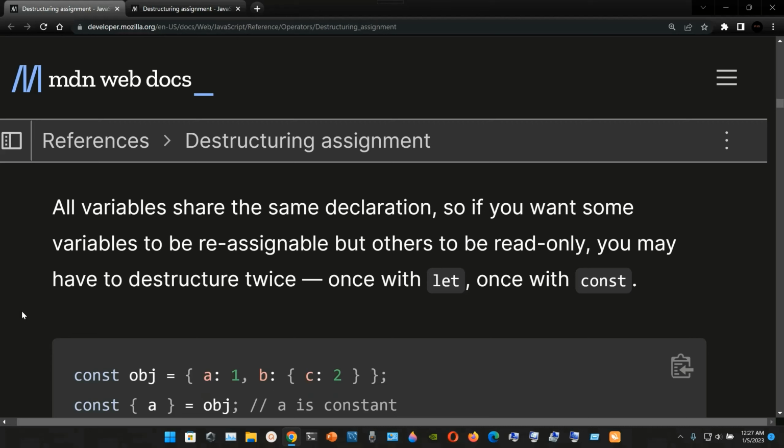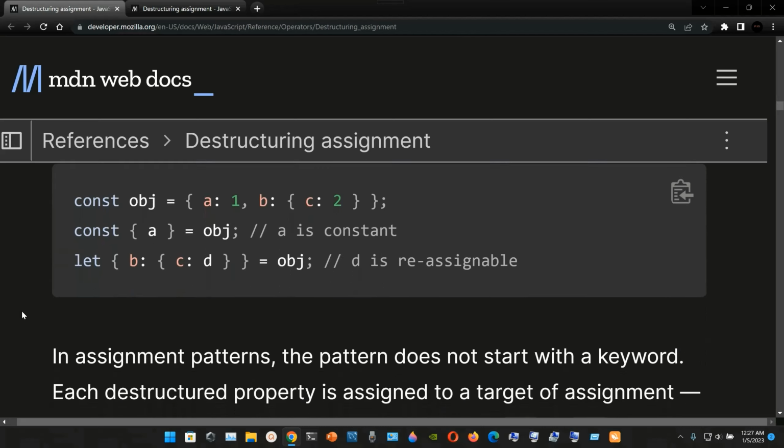So all variables share the same declaration. So if you want some variables to be reassignable but others to be read-only, you may have to destructure it twice, once with let and once with const. So here in this example we have the const declaration, obj is going to be assigned to this object, a colon 1 comma b colon open curly braces c colon 2, close the inner curly braces and close the outer curly braces. We end up with a semicolon.